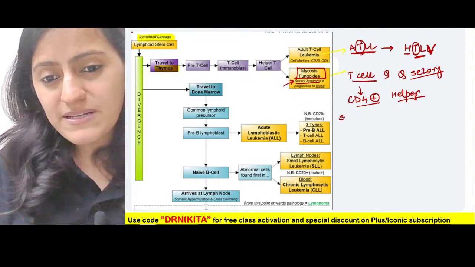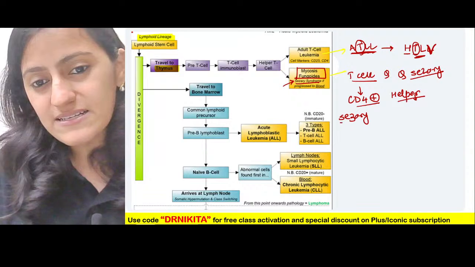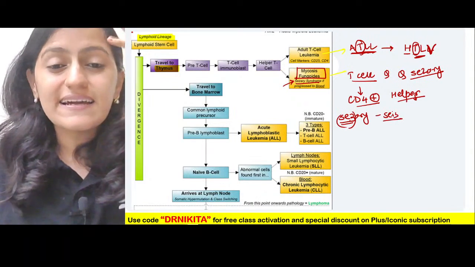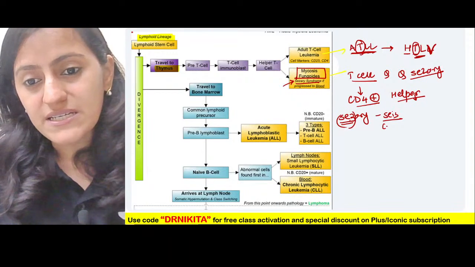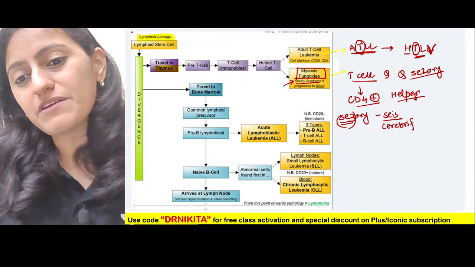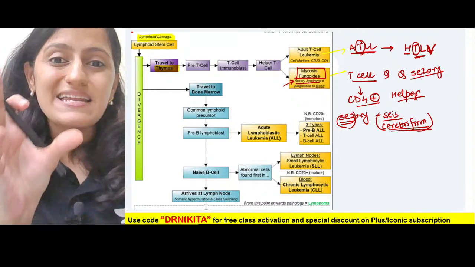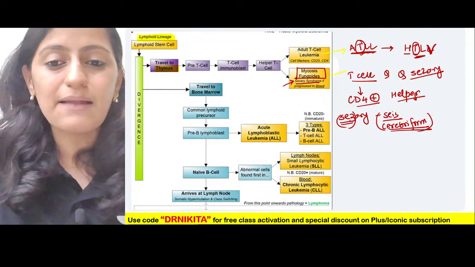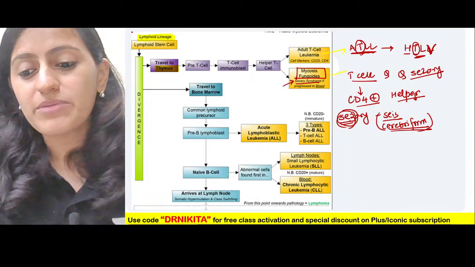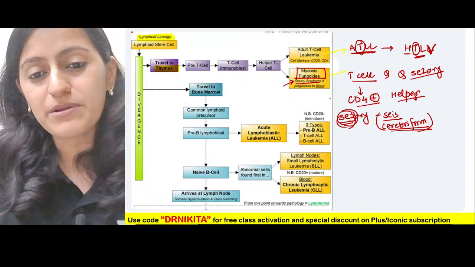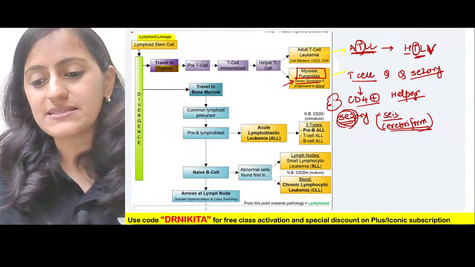You can remember this as Sezary is like seizures. Where do seizures come from? The cerebral cortex, the cerebrum. So remember, it has a cerebriform nucleus. Cerebriform is related to the brain, and seizures come from the brain. So remember, Sezary syndrome is cerebriform, that is the cerebriform nucleus that you have.